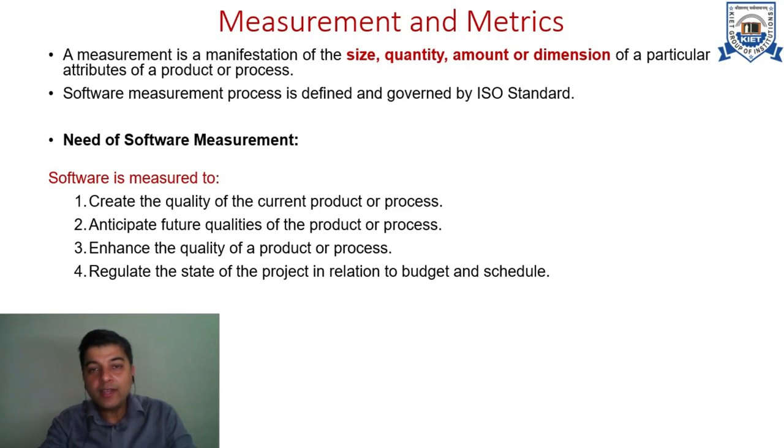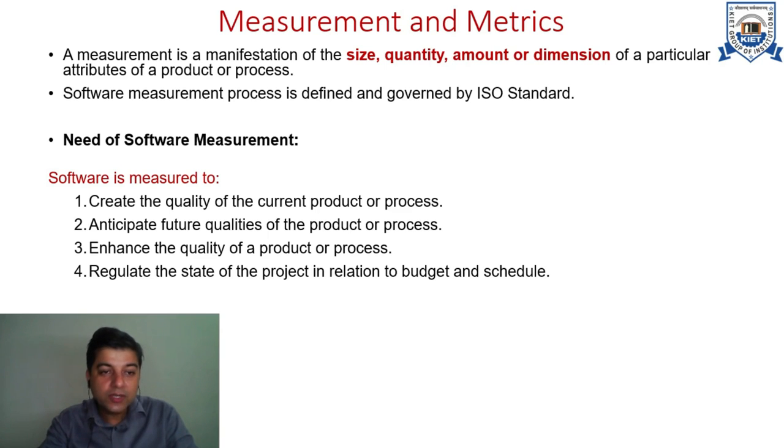For software engineering, the matrices are governed by an ISO standard. With the help of different types of measurement about a software, about the different aspects of software development, we can control our process. We can define what way we are going ahead in the software development process, and also we can foresee what is going to happen in future with our software.